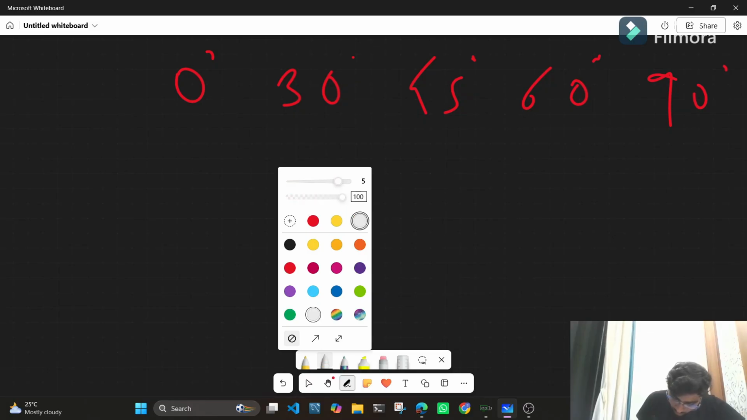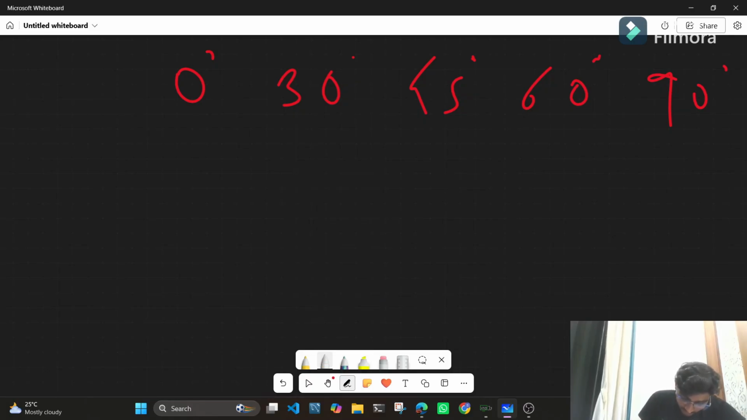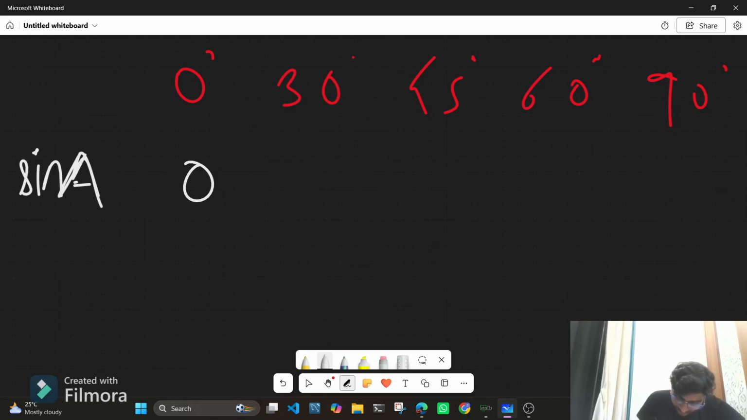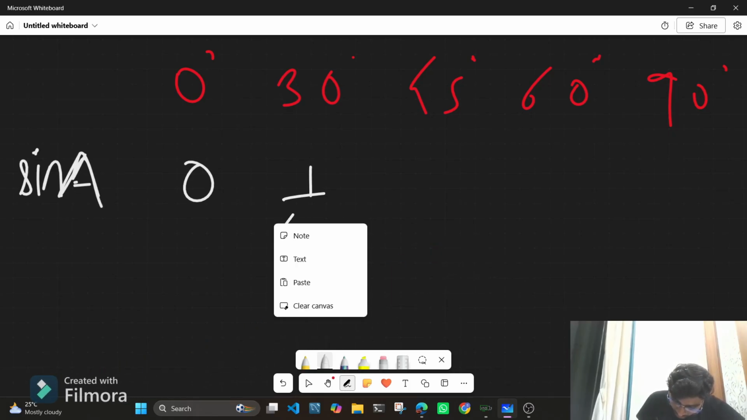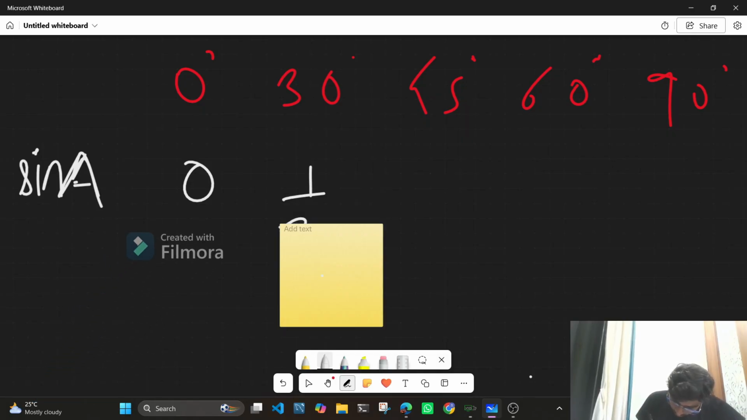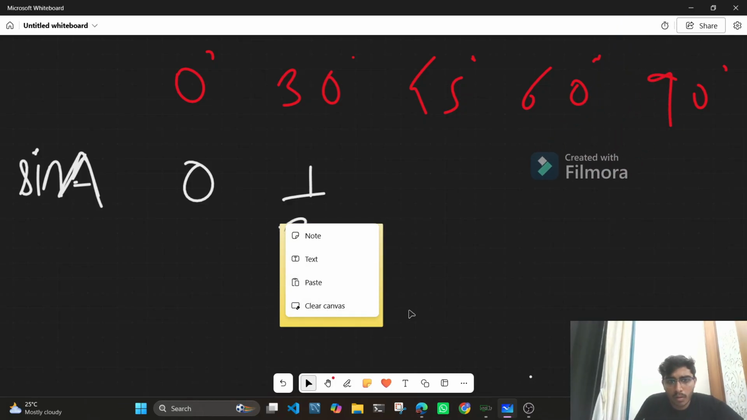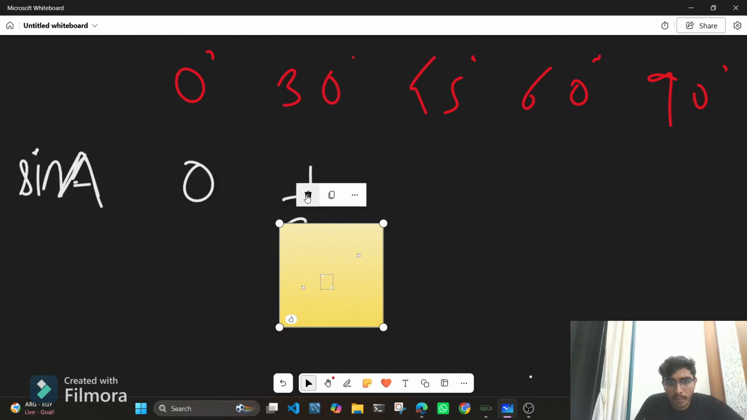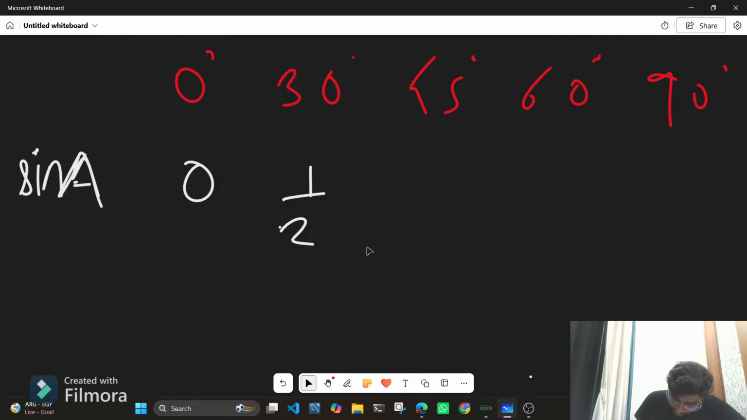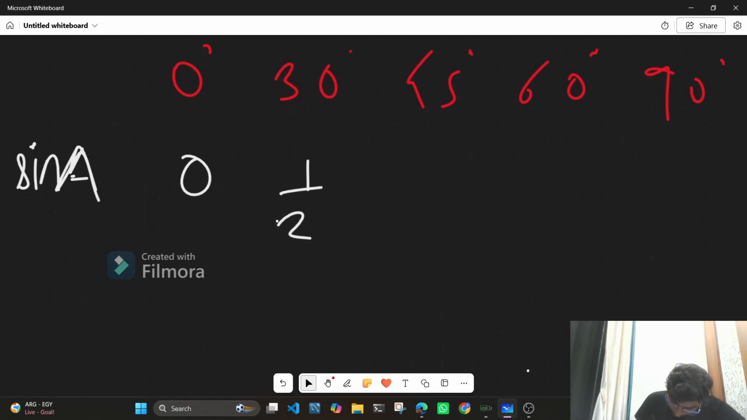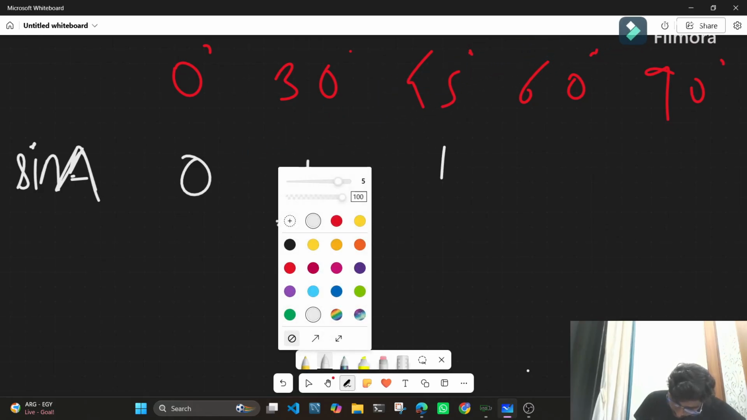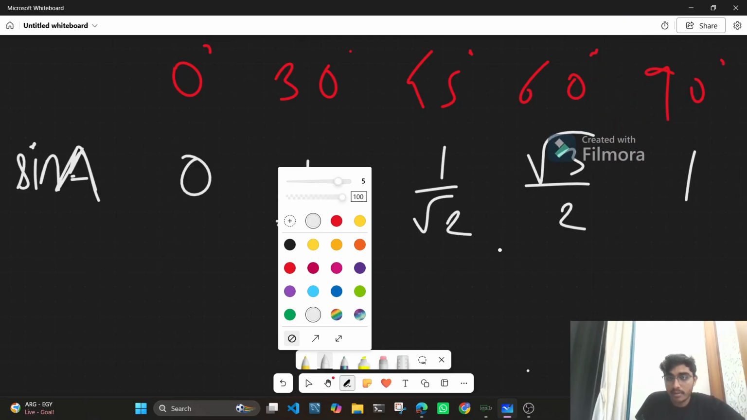I just have to learn the values for sine. Therefore, sine A. For sine 0, my value is 0. For sine 30 degree, my value is 1 by 2. Sine 45 degree, my value is 1 by root 2. For sine 60 degree, my value is root 3 by 2. And sine 90 degrees is equal to 1.